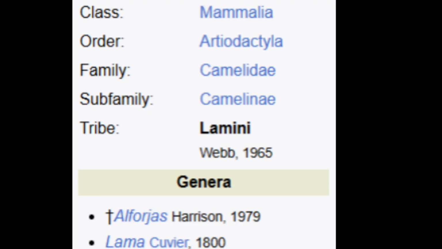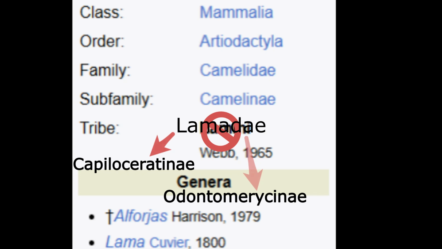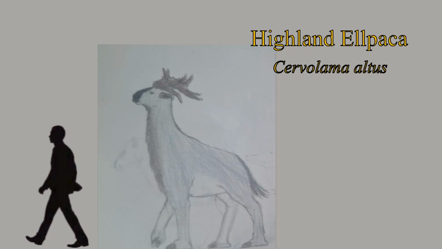Firstly, because there is going to be a lot more variation in llamas, the tribe Lamini will now be the family Llamidae. Then there are 2 subfamilies, Capilloceratinae and Odontomorricinae. The Capilloceratids are characterized by having a keratin-based horn, like those of rhinos, that evolved from hairs that are now compact.